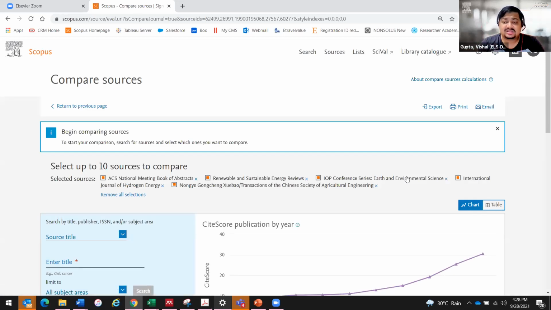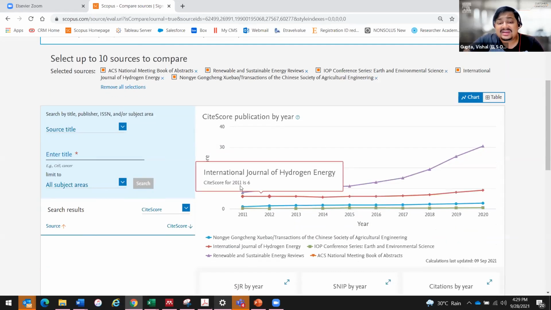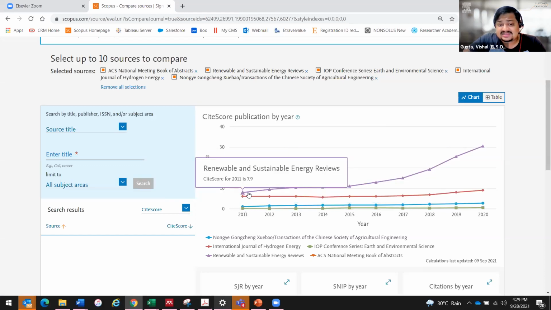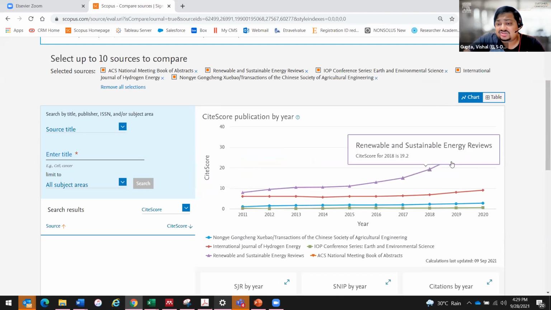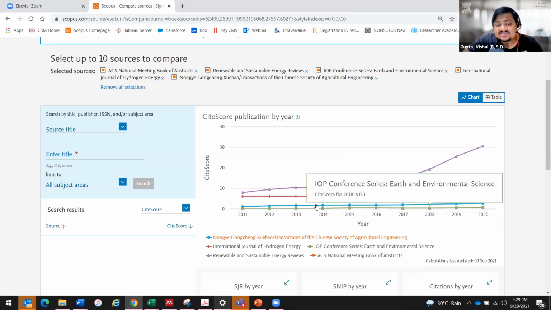So there was a question somebody raised, I answered it saying that it is very difficult to understand how to evaluate a single journal. I can tell you this is the way you can actually do it, and identifying the value of a single journal becomes easier. If I now look at the CiteScore per year for these journals from 2011, I see that the CiteScore of Renewable and Sustainable Energy Reviews has been rising year on year, which clearly tells me that this journal is doing really good. So this is how you can individually identify the quality of a journal as compared to others.